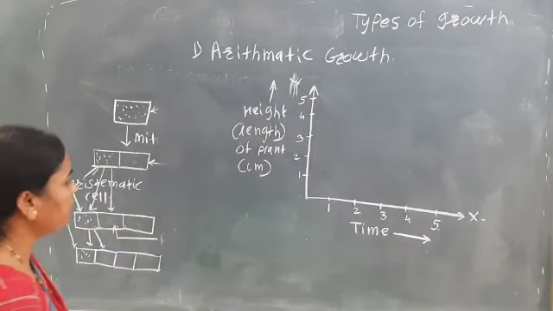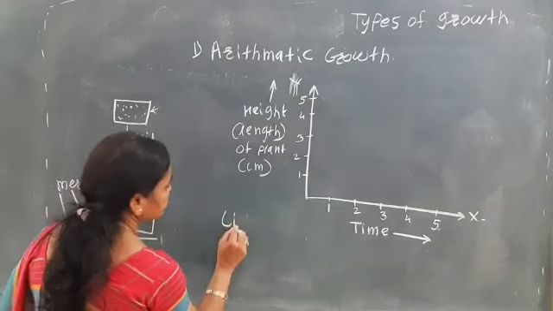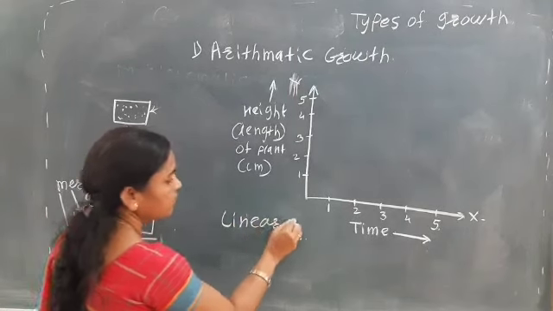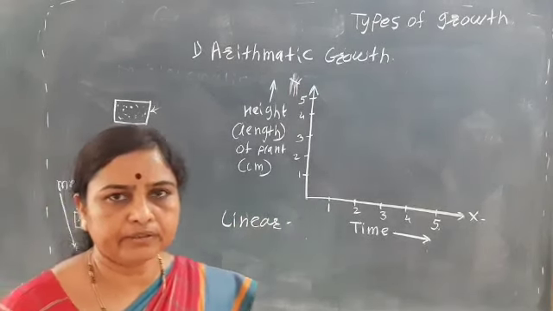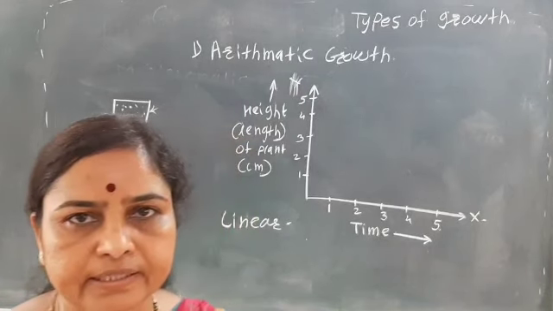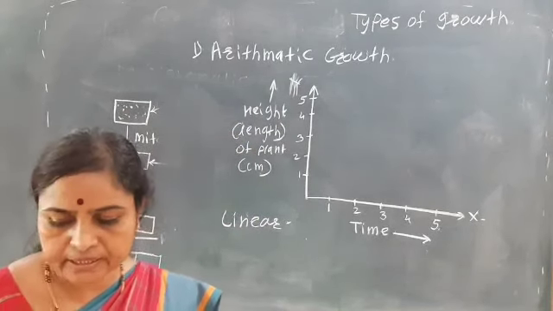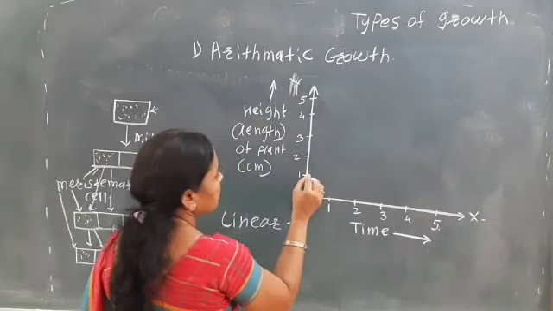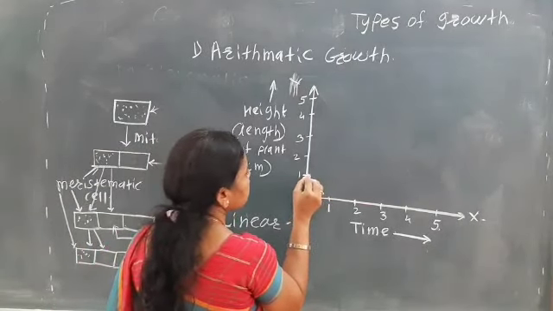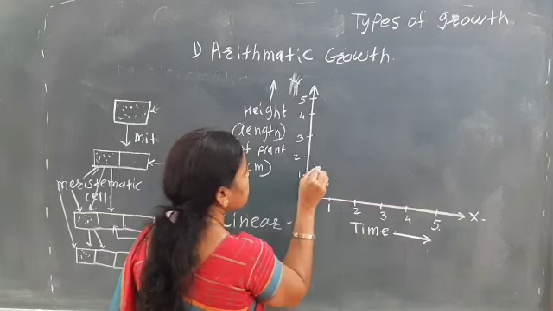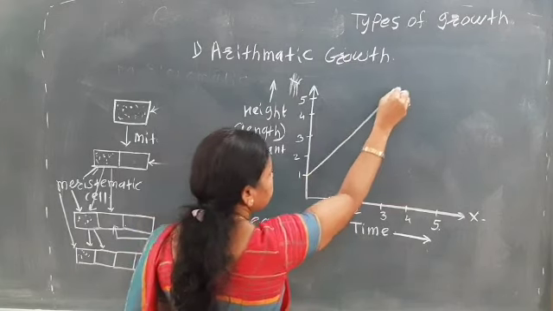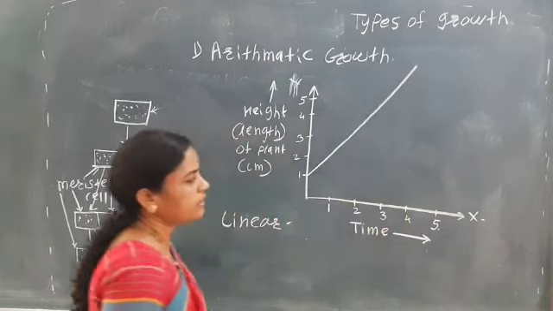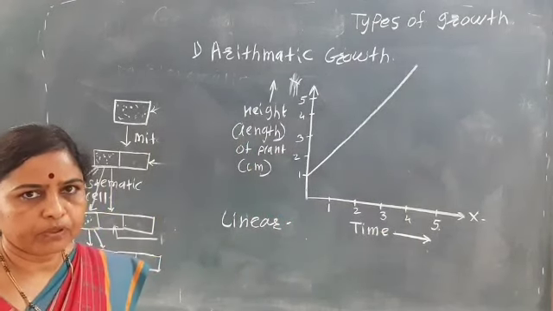So here the curve is linear. How will this curve be? It will be linear. So how is the curve linear? We can see that the growth is linear.